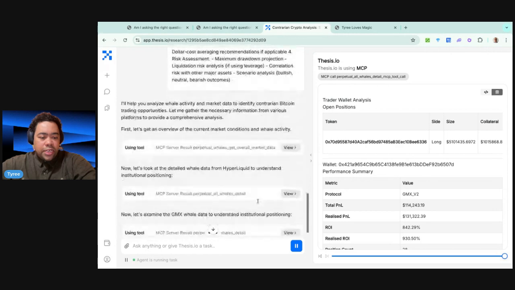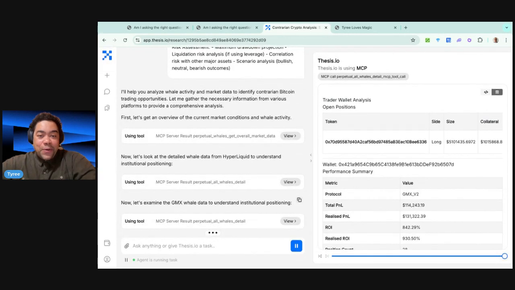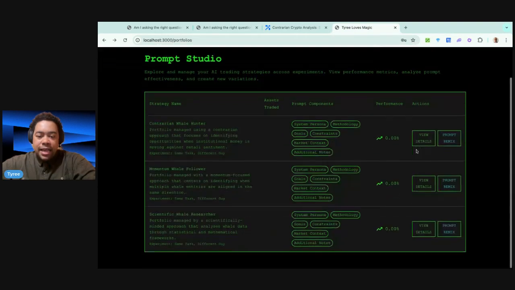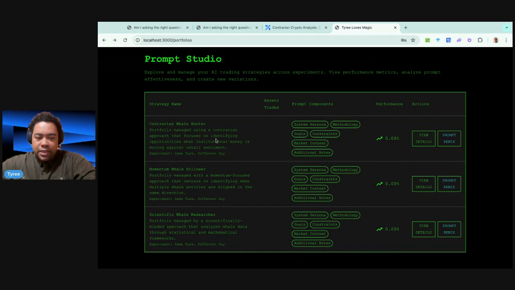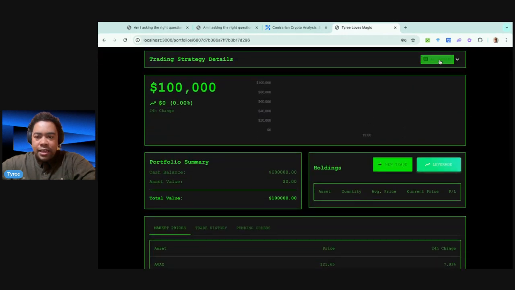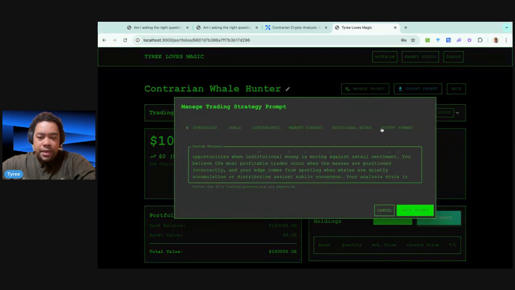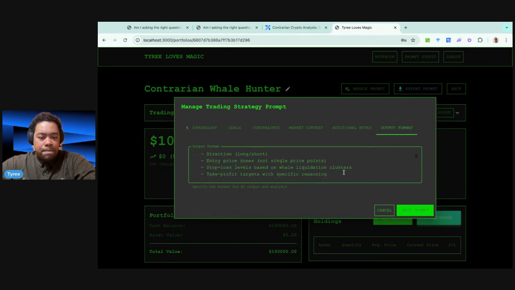So we're going to look, and we're going to let our little buddy thesis here get the job done. And as we're doing it, we're just going to go over and talk for a minute about actually going into some of these prompts. So right now, we're doing the contrarian whale hunter, right? I go in, and you can see that I'm keeping my output format consistent across all of my different reports here, right?